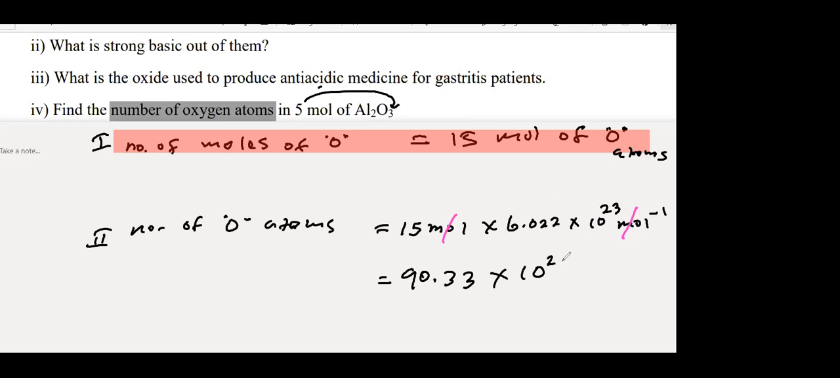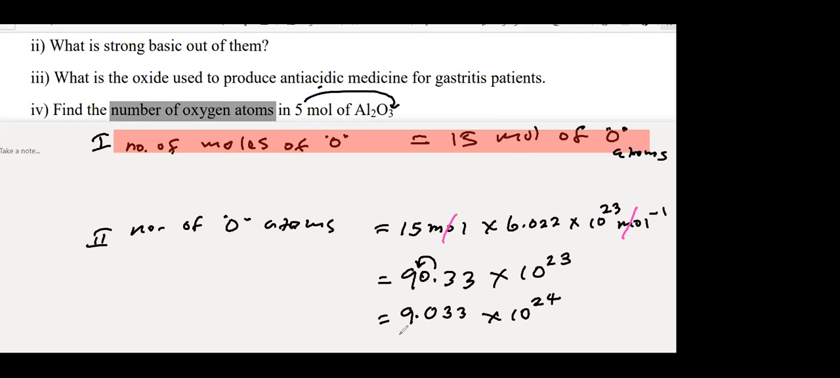But this is scientific notation, so this is how you put the answer in. You cannot have more than one digit before the decimal place. So how can we make one digit before the decimal place? You can shift the decimal place, then it becomes 9.033 into 10 to the power 24, since 10 to the power 23 becomes 10 to the power 24.